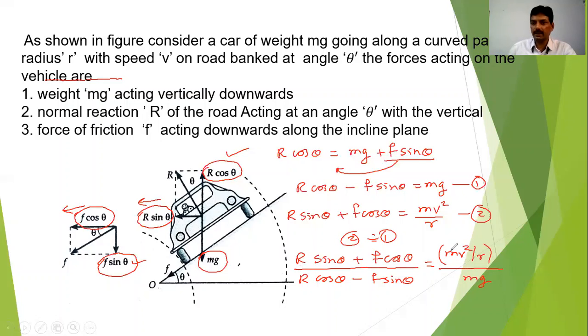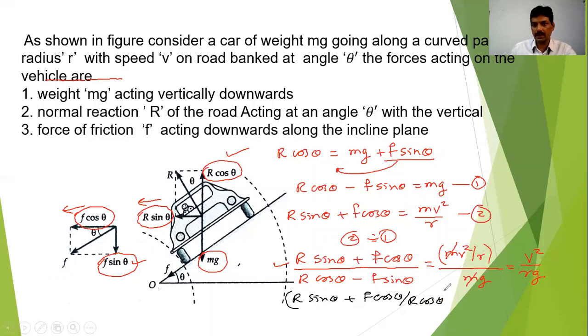So simplifying this one, I will cancel this mg. I can write v square upon rg. Again, what I will do here, I will divide this term by r cos theta. Dividing this one by r cos theta, I will write here r sin theta plus f cos theta divided by r cos theta.